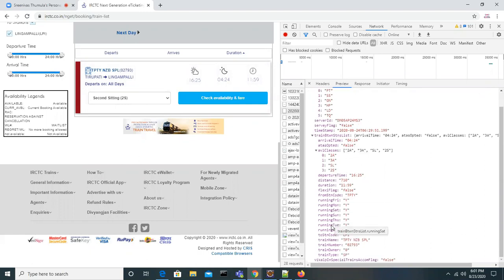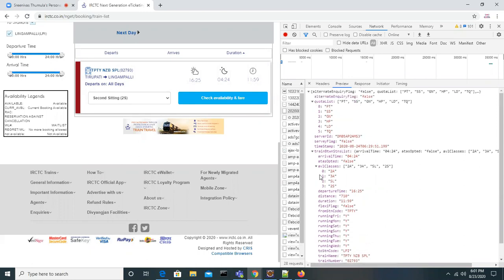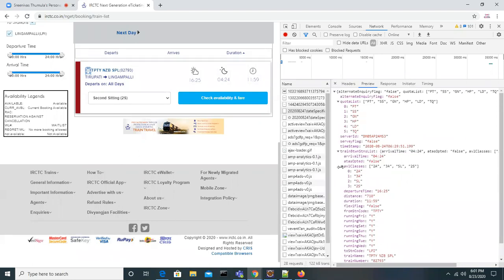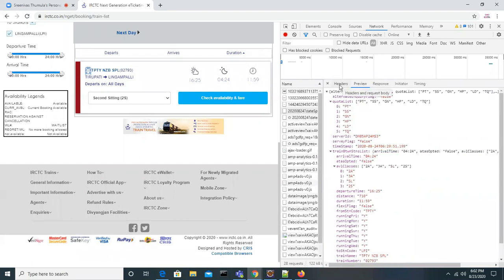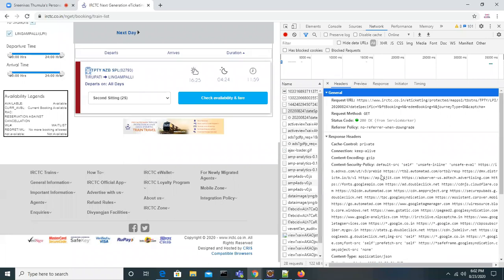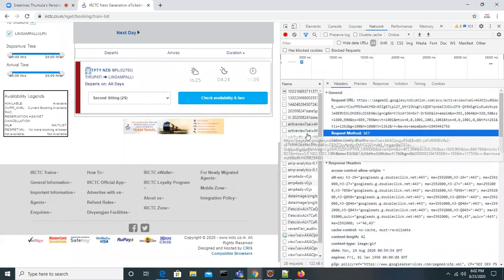So what actually is happening? This data shows the train name, TPT GB Special, and the train number. So all the information we are getting like this. Okay, so look at this in the request. I'm just showing it, guys, but we will talk in detail later.